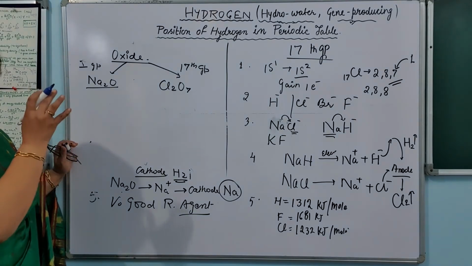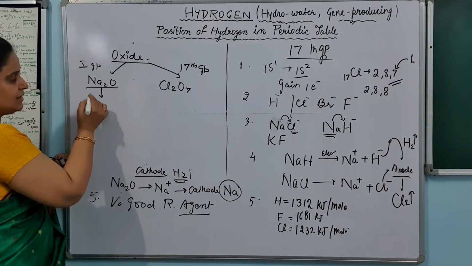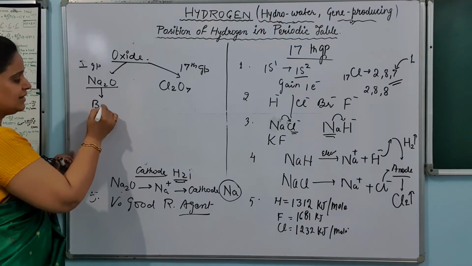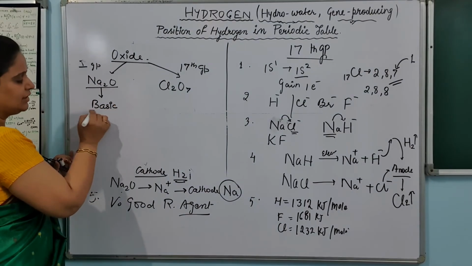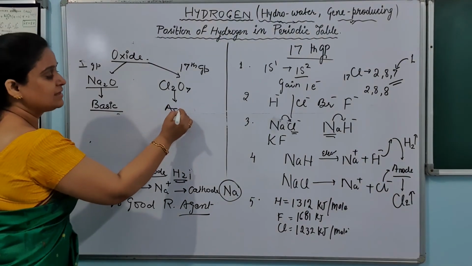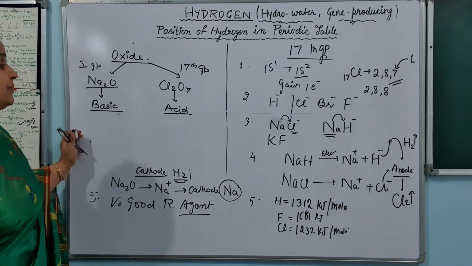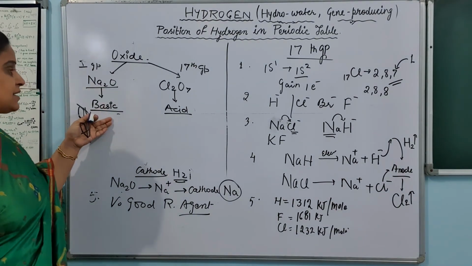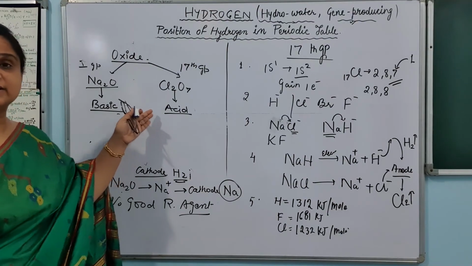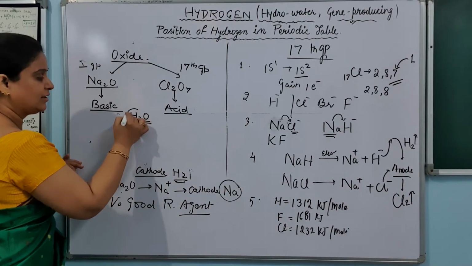So in the first group or 17th group, what is the property? This oxide is basic in nature. We know that when it is dissolved in water, it makes a base, and this oxide is acidic in nature because it is made up of a non-metal. तो metallic oxides are basic, non-metallic oxides are acidic, जबकि water is the oxide of hydrogen.